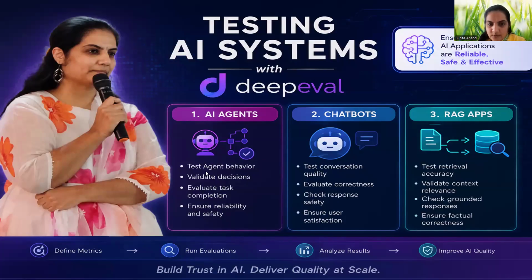AI agents: how do we test these AI agents? We want to test the agentic behavior, whether the behavior performed by that particular AI application is as expected or not. The decisions they make, are we getting accurate results or not?